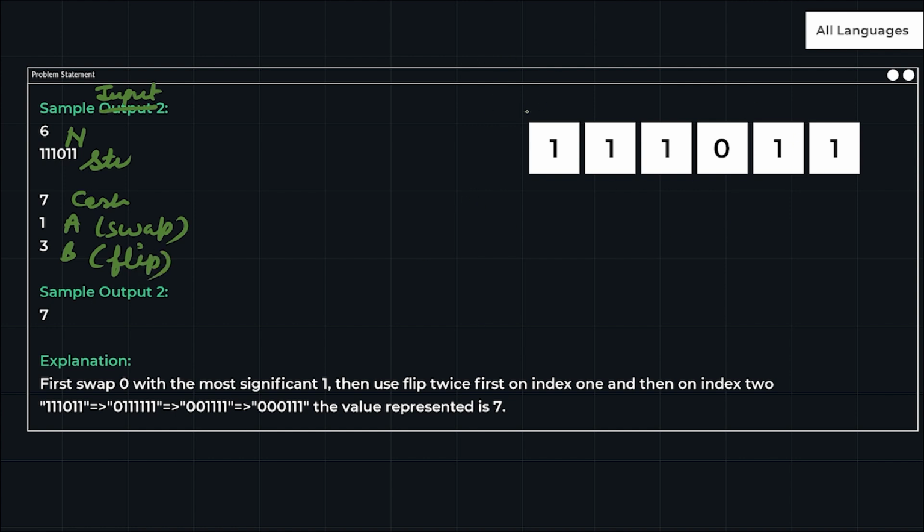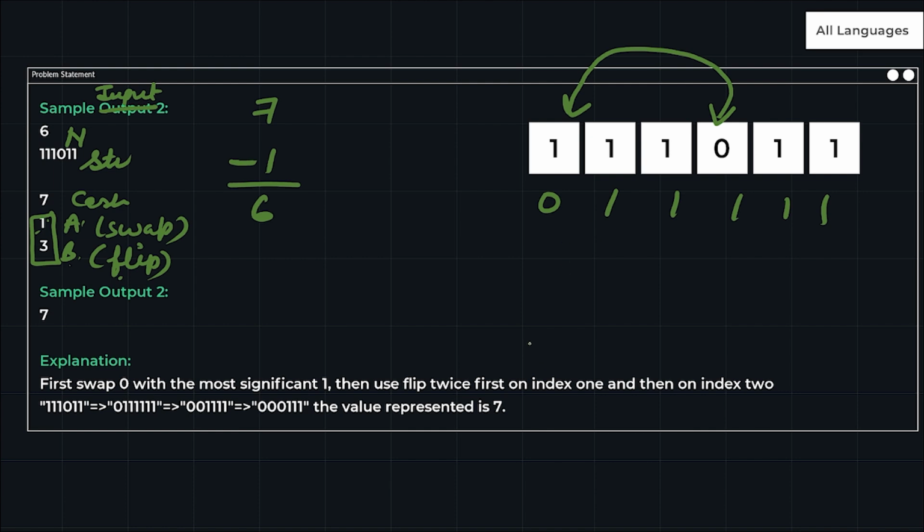What I can do is check which is the minimum of a and b. Suppose a is cheaper than b. So first I will go for swap, because swap is cheaper than flip. I can swap this with this, right? Once I swap this, 0 will come here and 1 1 1 1 1. I have to pay only one amount, so 7 minus 1 will become 6. So I have swapped 1 as of now.